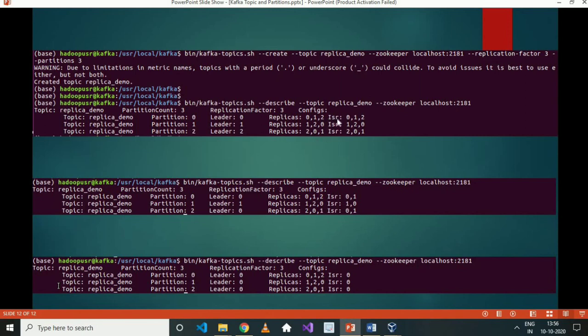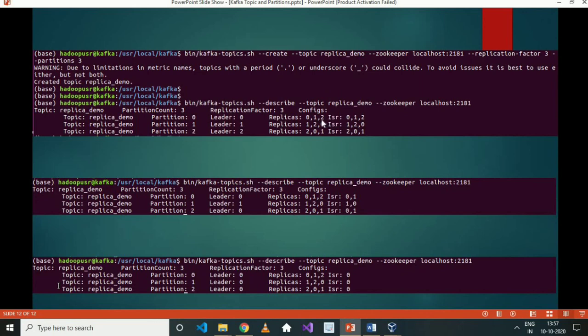And there is an in sync replica. What in sync replica means is how many replicas are available at any point of time. So the ideal scenario is that replicas and in sync replicas should be equal. If they are not, then zookeeper will automatically try to find some broker and replicate it. So ideally these two should be the same.